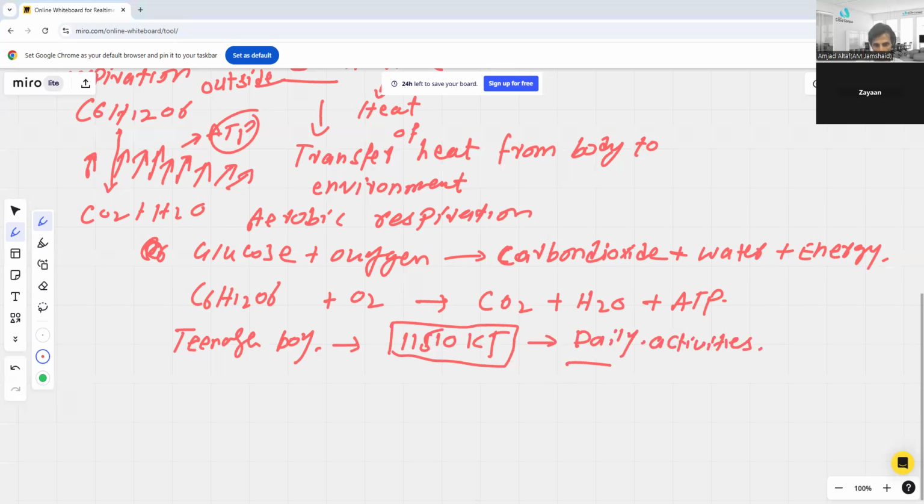A teenage girl only needs 8,830 kilojoules. This is for a teenage girl.